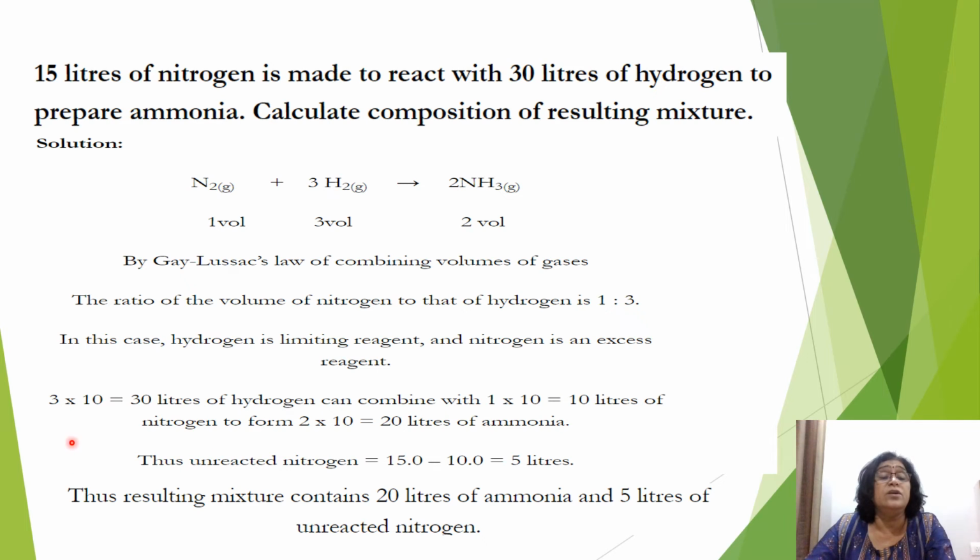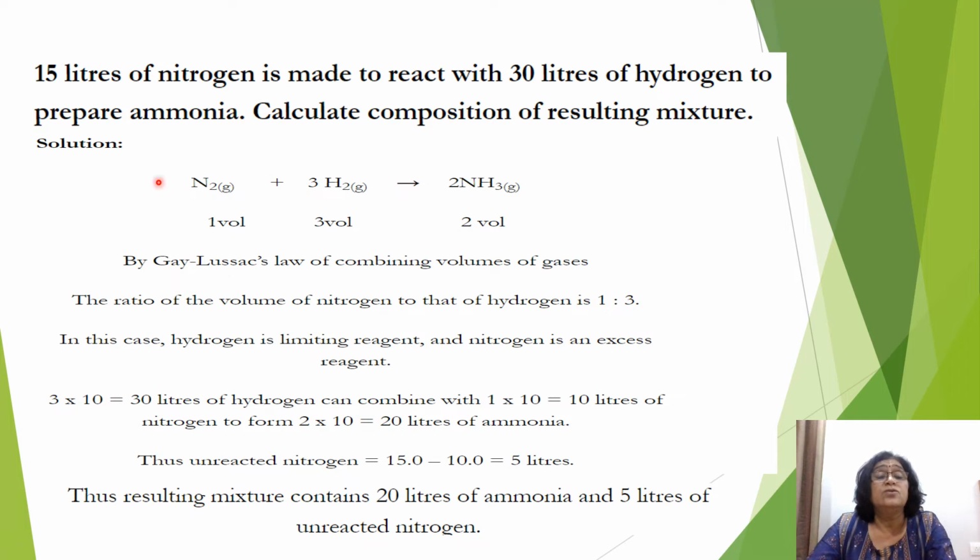Here you see 3 into 10, that is 30 liters of hydrogen, can combine with 1 into 10, that is 10 liters of nitrogen, to give you 20 liters of ammonia. So the unreacted nitrogen will be what? 10 liters have reacted. How much was it initially? 15 liters. So unreacted will be 15 minus 10, that is 5 liters. And this resulting mixture will contain what? 20 liters of ammonia and 5 liters of unreacted nitrogen. Clear? So 15 liters of nitrogen was taken and 30 liters of hydrogen was taken. Okay?